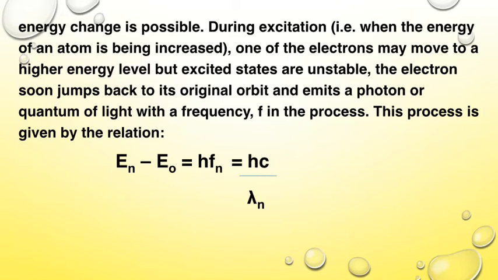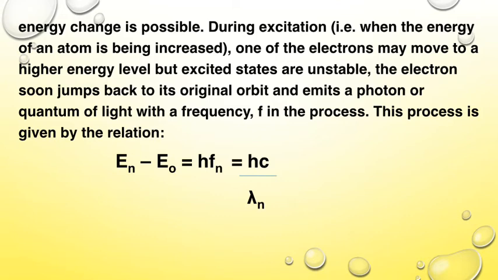back to its original orbit, and then it emits a photon or a quantum of light with a frequency f in that process. Now, this is given by the relation delta E. Delta E is actually the difference between the energy levels of the two states in question, the one the electron was at before and the one it jumped to. So delta E is En minus E naught, where En is the energy level of the other state that the electron jumped to, and E naught is the energy level of the original orbit of the electron. Delta E equals hf, as we said.